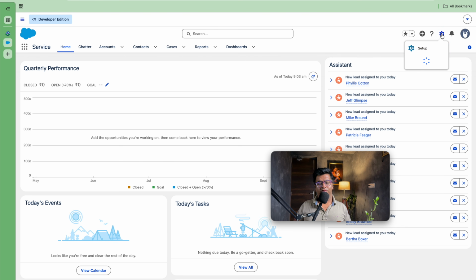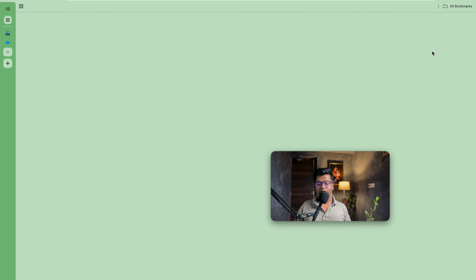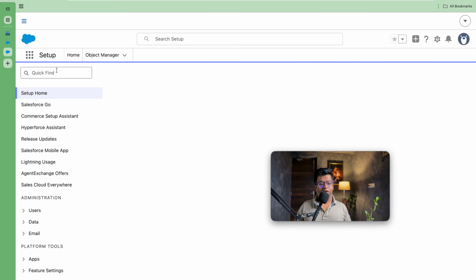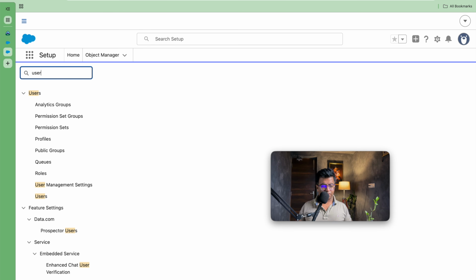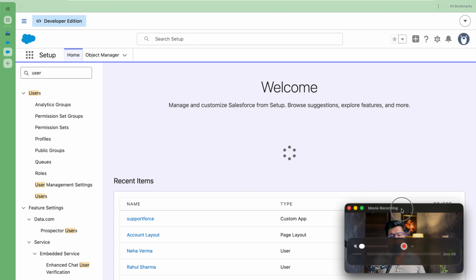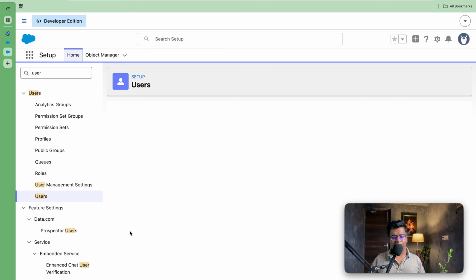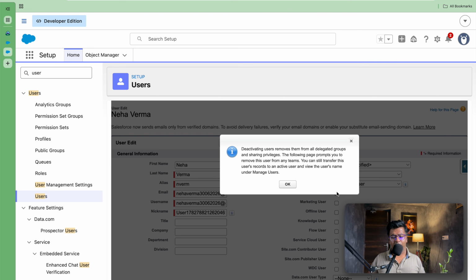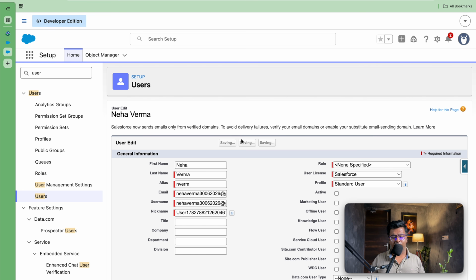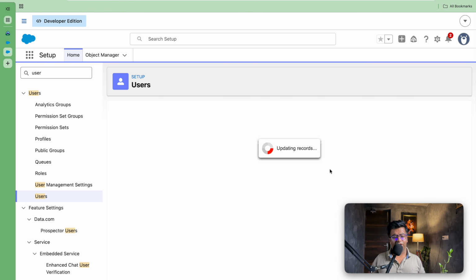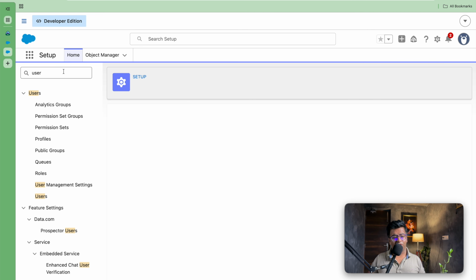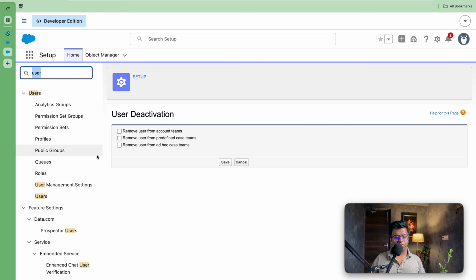So simply, in order to give the user access, we need to first make the user active. So we will be going on to users, and once you land on users, the first thing you will do is inactivate the user, that is Neha Verma. Let's inactivate it so that our license gets free here. So by deactivating, we will be saving this. As soon as you save this, Neha Verma has been removed.